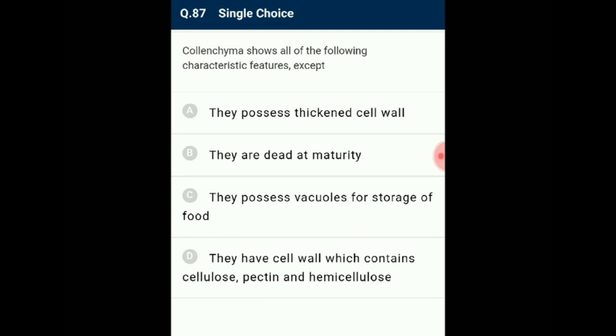Collenchyma has all of the following characteristic features except: the collenchyma cells are polygonal. They have thickenings of pectin in the cell wall along with cellulose and hemicellulose. The collenchyma cells are found in the hypodermis of dicot tissues. These cells have negligible intercellular spaces due to pectin deposition. Collenchyma is said to be the living mechanical tissue. So the answer for this question is option B. They are maturity. So this is not a character of collenchyma.